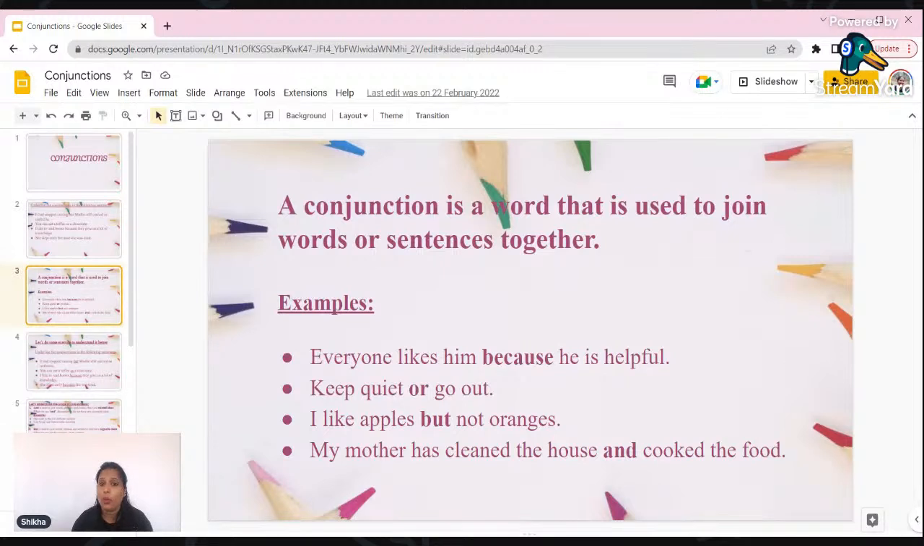Keep quiet or go out. Here we are using or to give an option to the person. I like apples but not oranges. My mother has cleaned the house and cooked the food. Can you see, all the words we are using here, that is because, or, but, and, all these are conjunctions. Now how to use them?